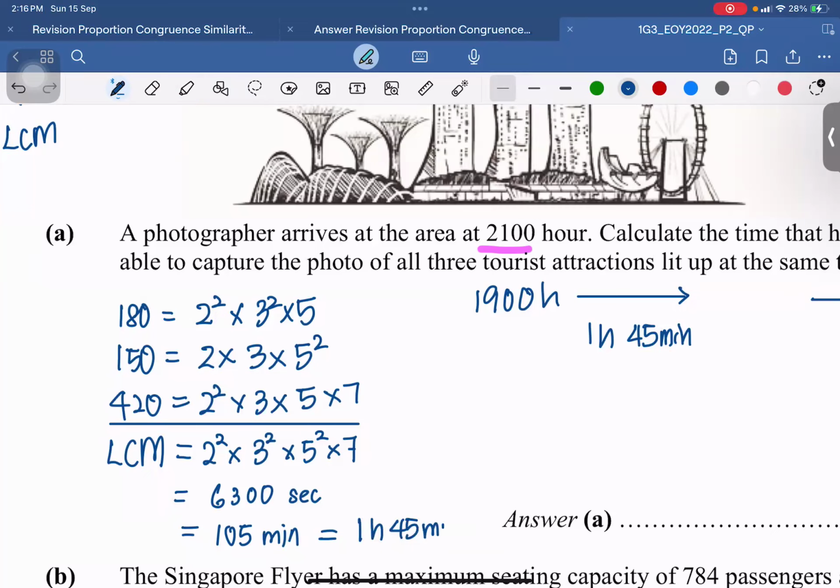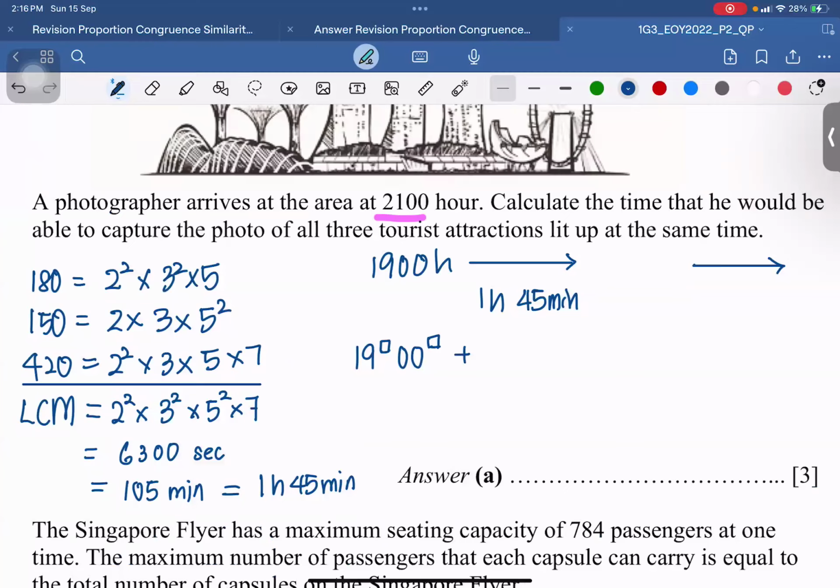Okay, previously I've taught you how to use the calculator, right? Please take note, it's not starting at 9 hours, it's starting at 1900 hours. So please use your calculator, press 19 hours, 00 minutes.